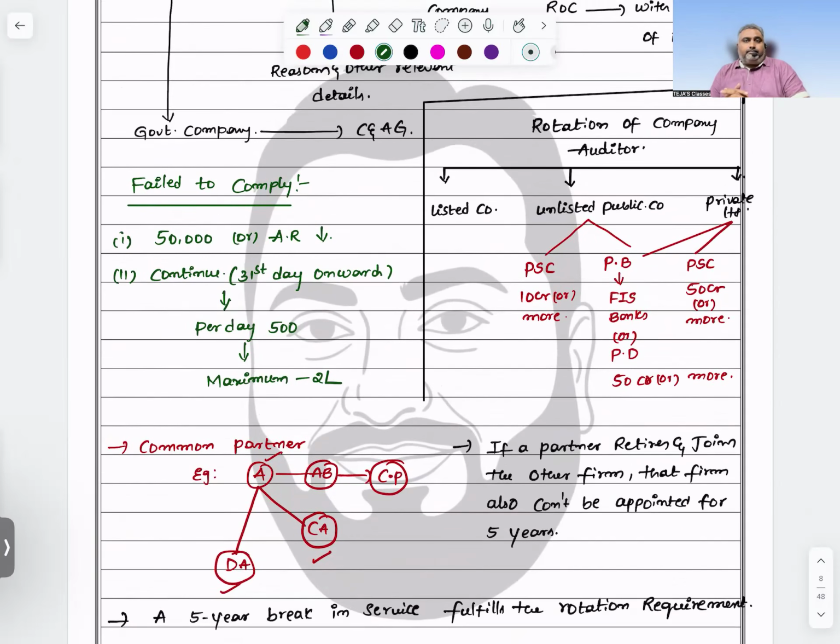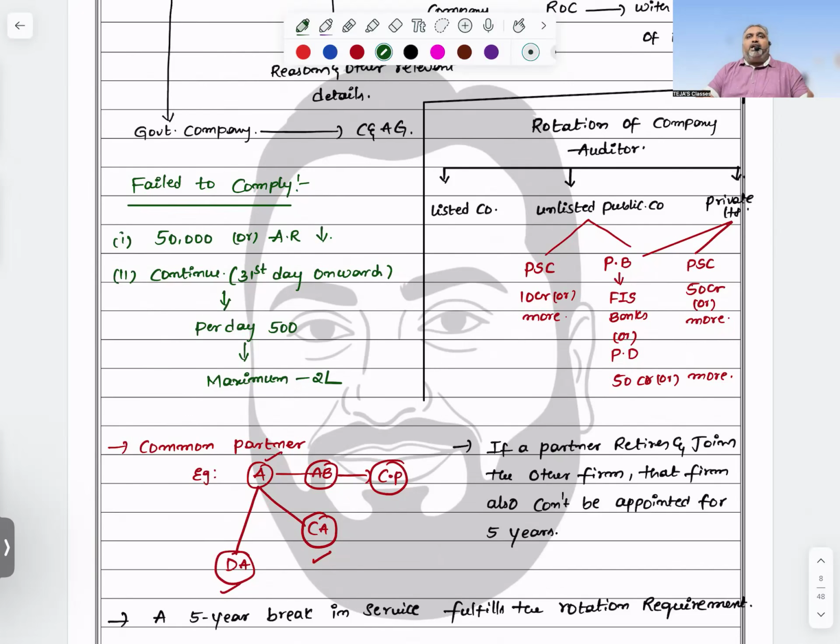Next, rotation. In which situation is rotation of auditor applicable? Rotation means the term we mentioned: one individual 5 years, for 2 consecutive terms of 5 years. Then later on, you need to apply the cooling period or locking period. Which class of companies? For the first one, listed, you don't need to check; all rules in India apply to listed companies. Second, unlisted public companies and private companies: one condition is common. What is that? Public borrowings from financial institutions, banks, or public deposits.